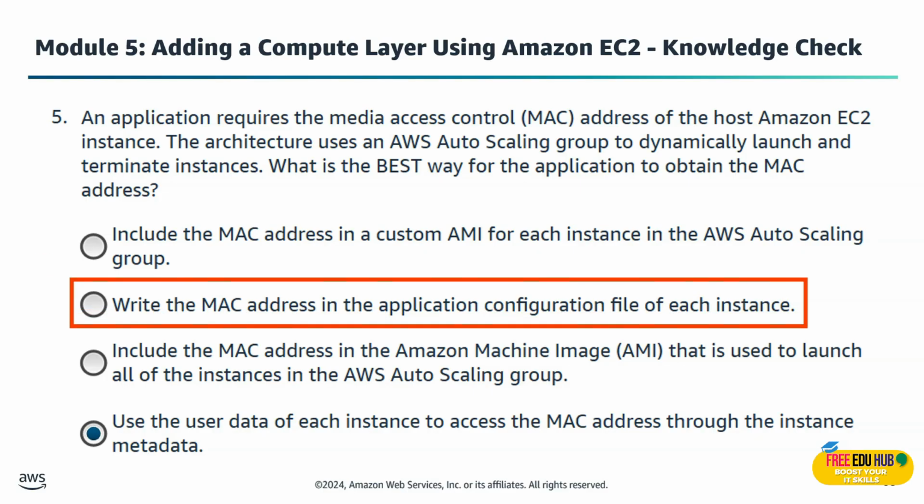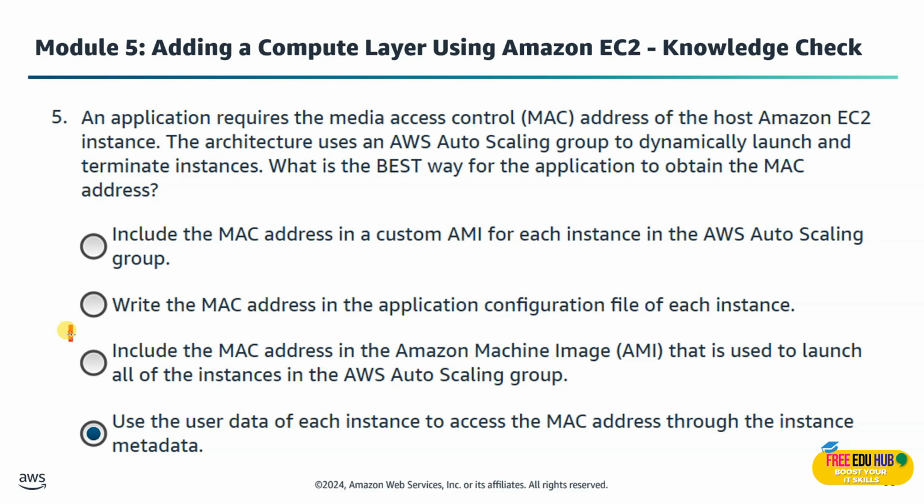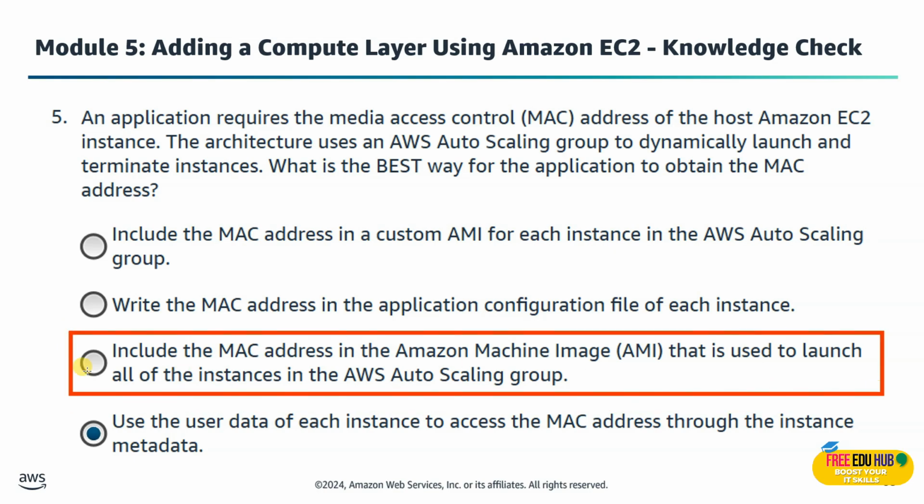And if we see the second option, which says write the MAC address in the application configuration file for each instance, that's unreliable. Auto scaling creates and destroys instances automatically, so you can't hard code it. And the last option says include the MAC address in the Amazon machine image that is used to launch all of the instances in the AWS auto scaling group. That's not right as well because AMIs don't preserve the MAC addresses, because each new instance gets a unique MAC address.